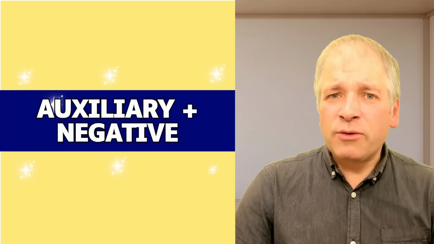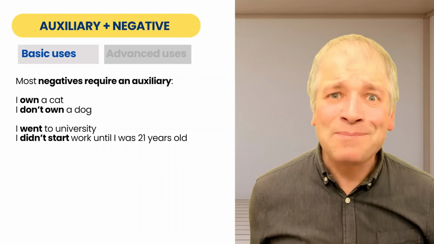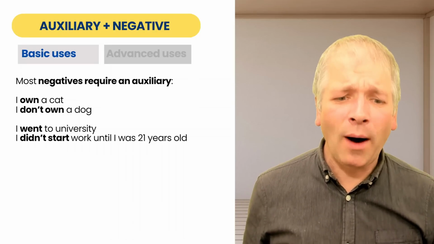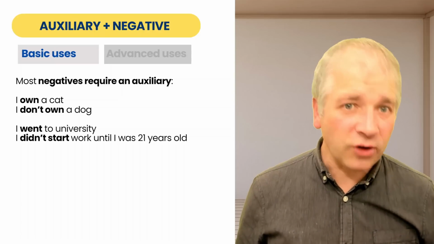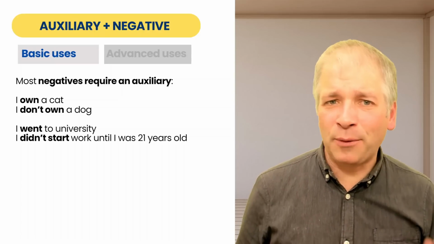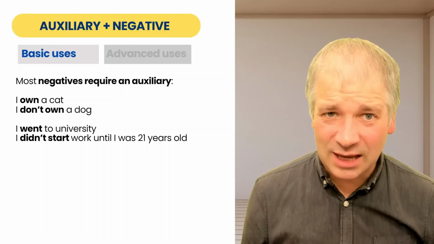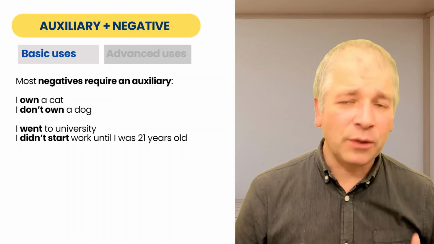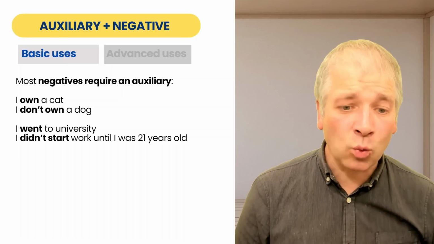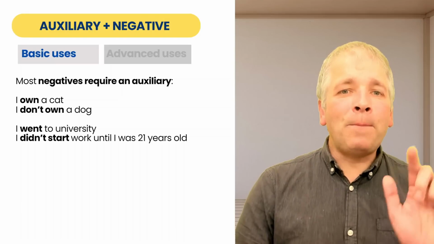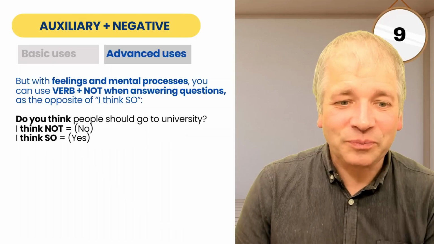When we use the auxiliary and the negative form, usually it's fairly straightforward. It's fairly basic. Most negatives require an auxiliary. I own a cat. I don't own a dog. So the negative is made up of do as an auxiliary and not, abbreviated to n't if you're writing, to make the negative form. Or I went to university. I didn't start work until I was 21. But there is a case where this is different.